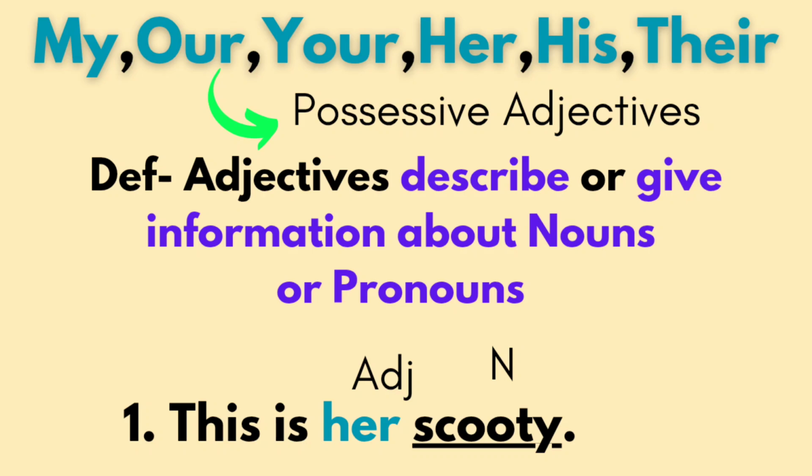It is giving information about a specific scooty. Whose scooty? Her scooty. This is her scooty. And her acts as an adjective in the sentence. Scooty is a noun. We'll see a couple of examples to understand the concept even better. By looking at one example, you will not understand. Let's focus on more examples.